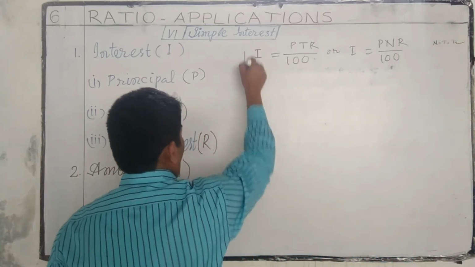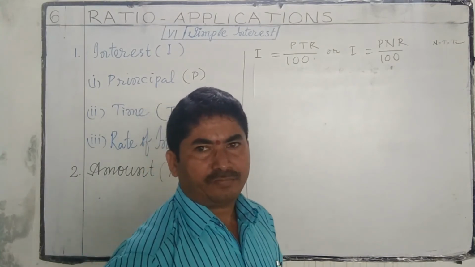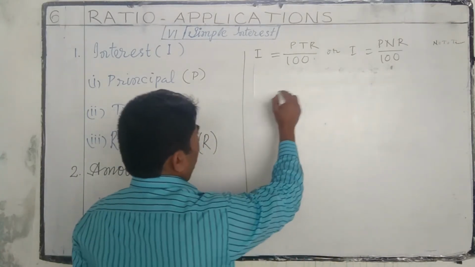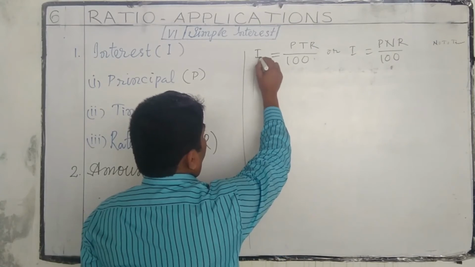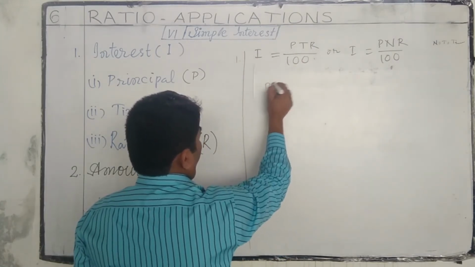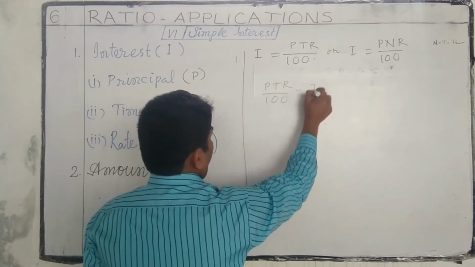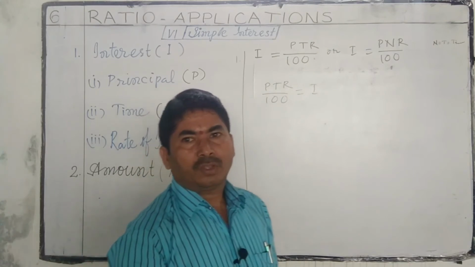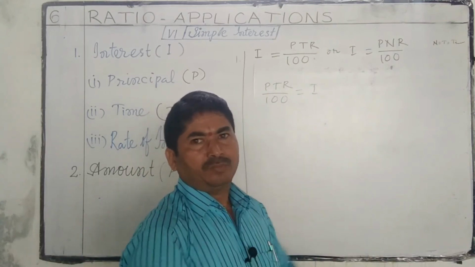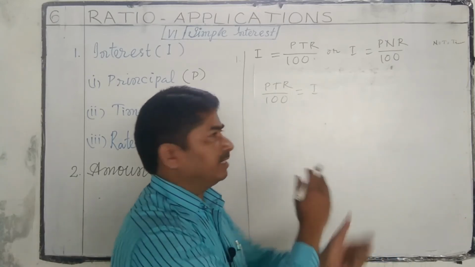This is the main formula. From this main formula, we can find auxiliary formulas like this. I is equal to PTR by 100, so PTR by 100 is equal to I. Just transpose LHS to RHS and RHS to LHS.